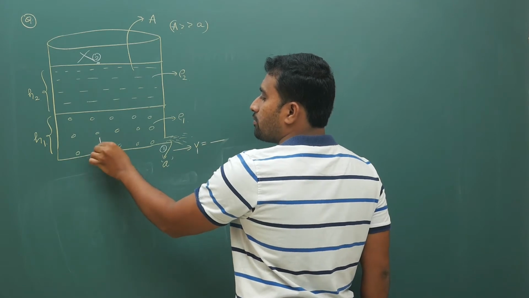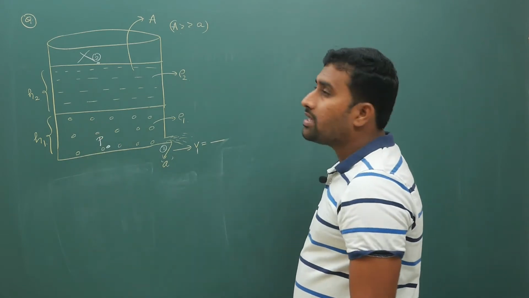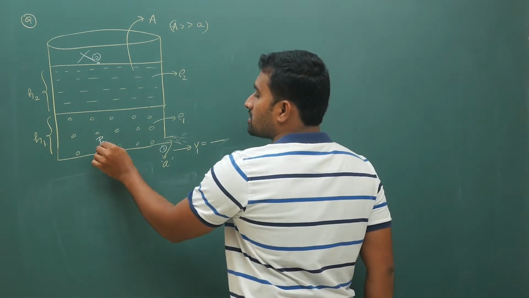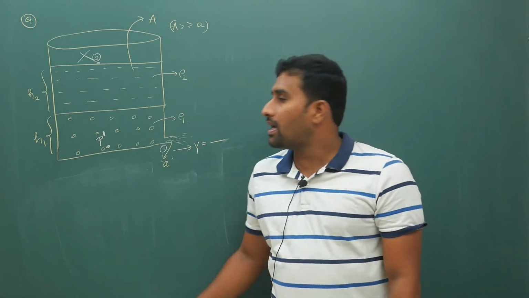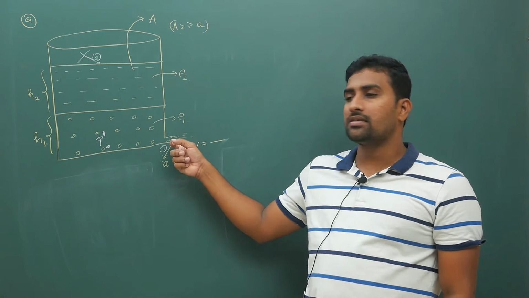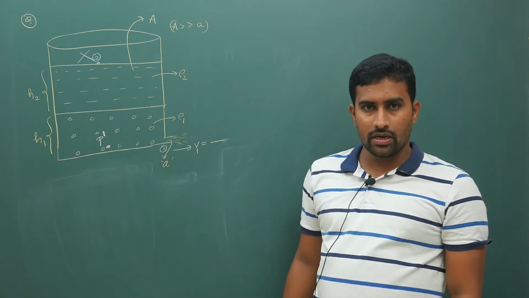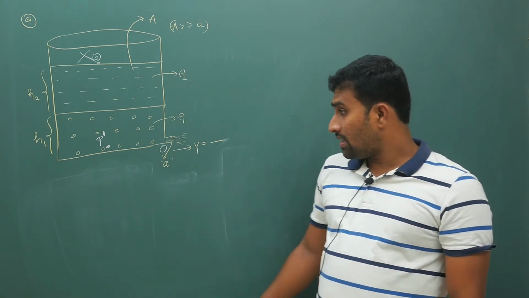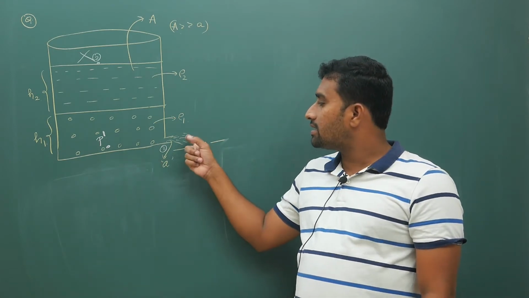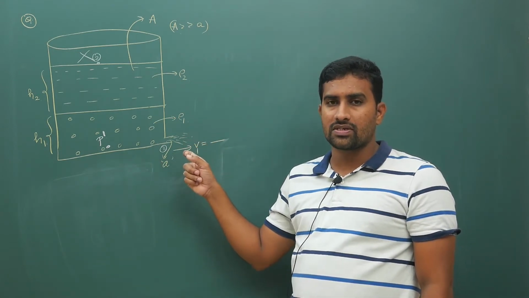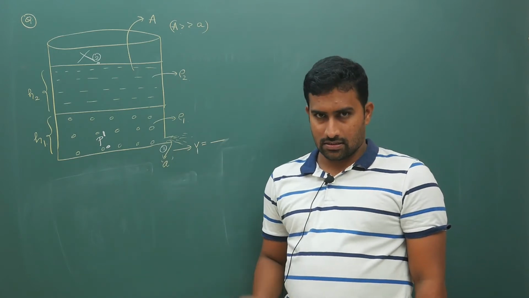If you take some point P dash instead of 2, you apply Bernoulli's equation between this P dash and the outer point. If you apply Bernoulli's equation at these points, then you will get the answer.